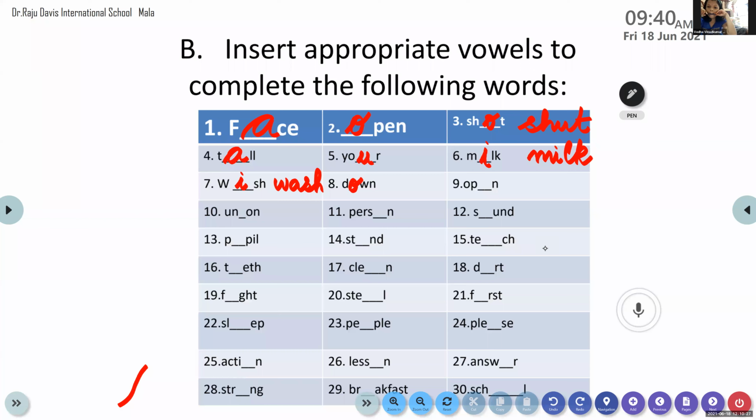N. E. Okay, O-P-E-N. Open. Okay, is that clear? O-P-E-N. Open. Here we have seen that word. Here we have to insert O. But in this case, we have to insert E. E is missing there. So please do it. Okay, ma'am. Now we'll move on to the next person.